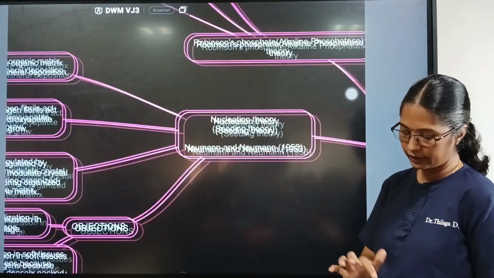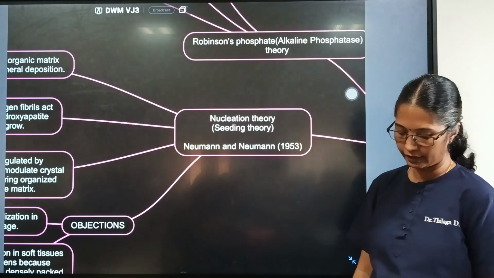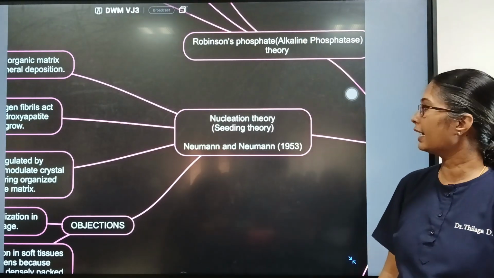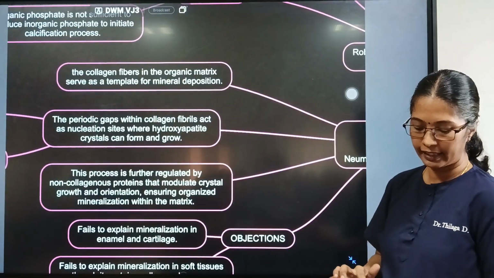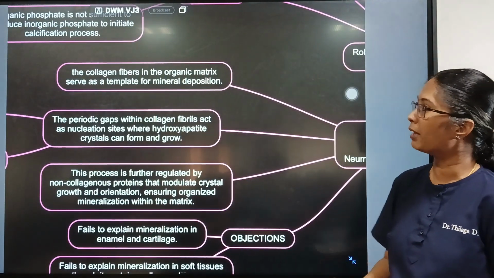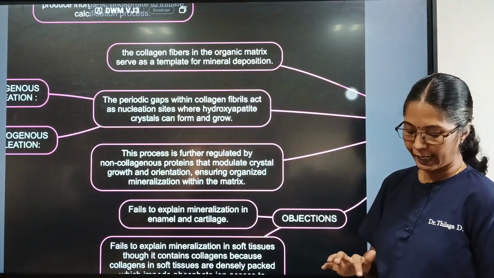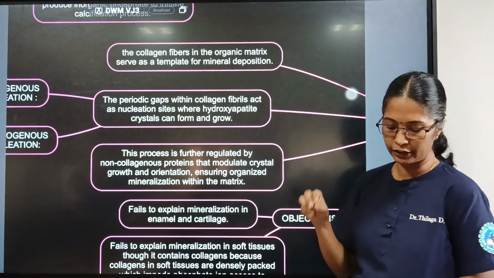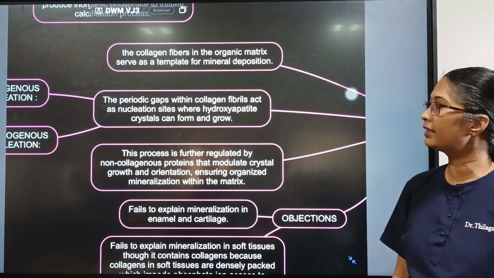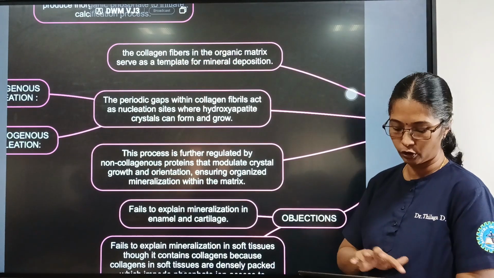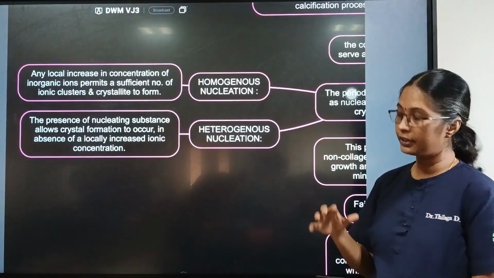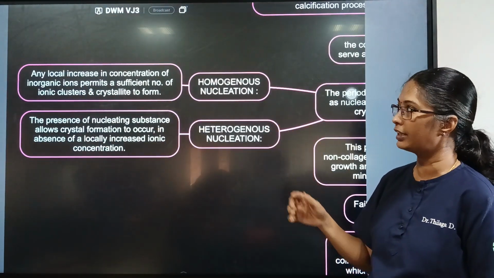And later there was another theory, the nucleation theory or the seeding theory, by Glimcher in 1953, which stated that the collagen fibers in the organic matrix serve as a template for mineral deposition. And the periodic gaps within the collagen fibrils act as nucleation sites where the hydroxyapatite crystals can form and grow. So it can be a homogeneous nucleation or a heterogeneous nucleation.